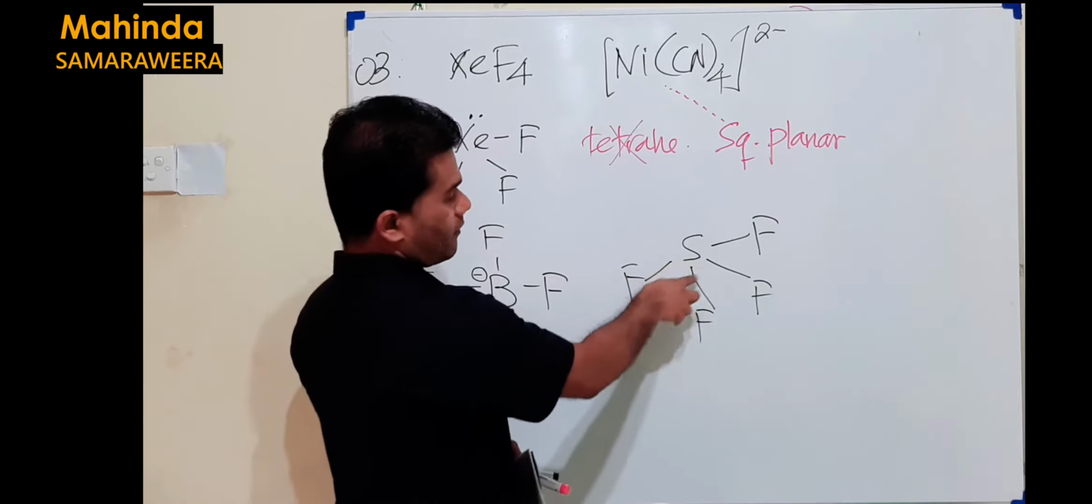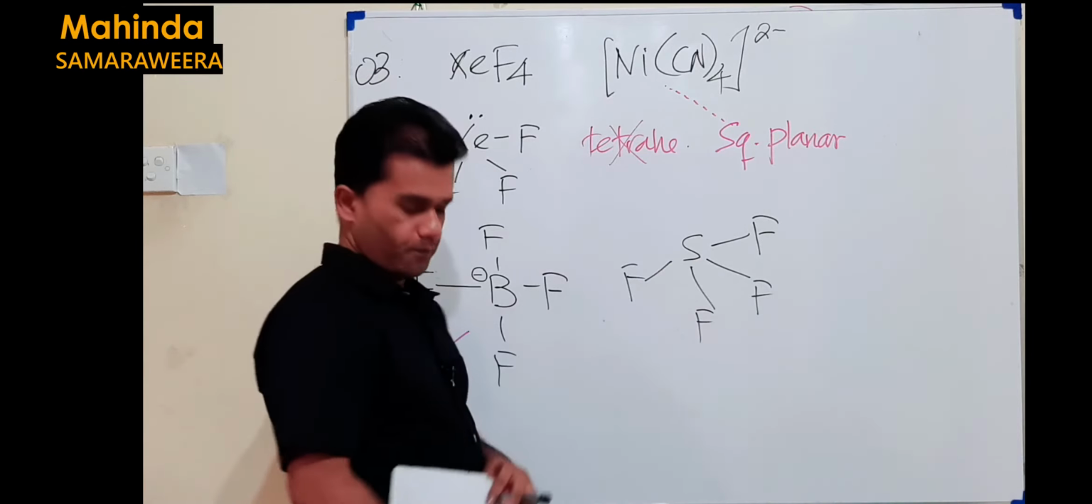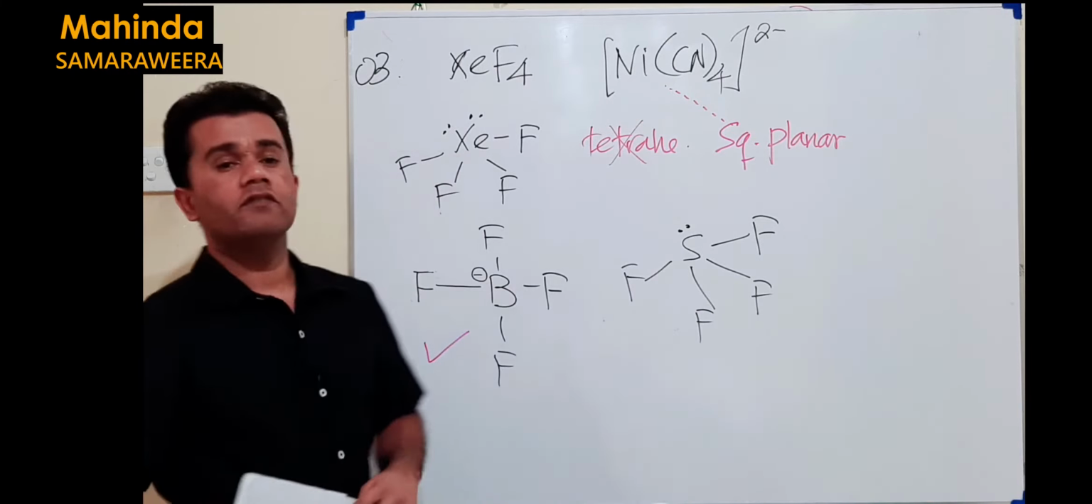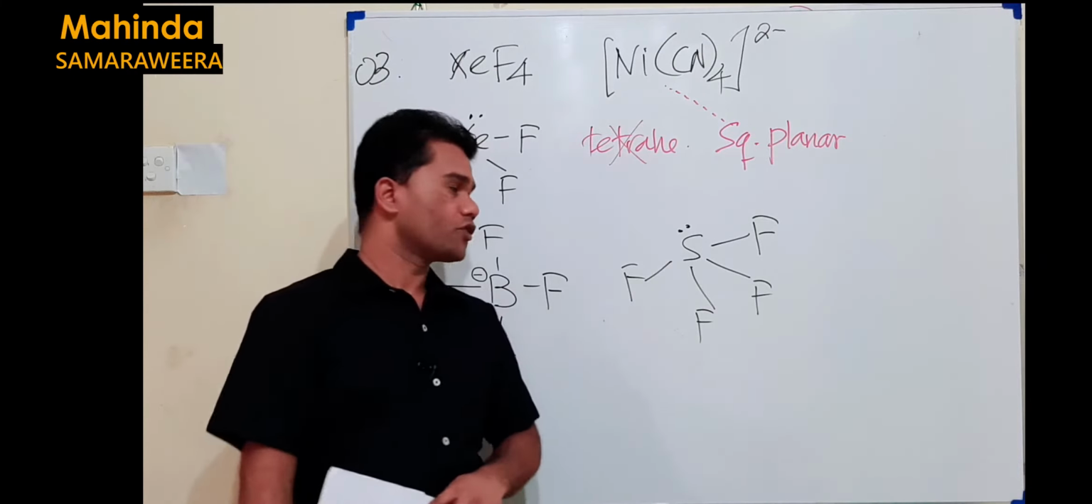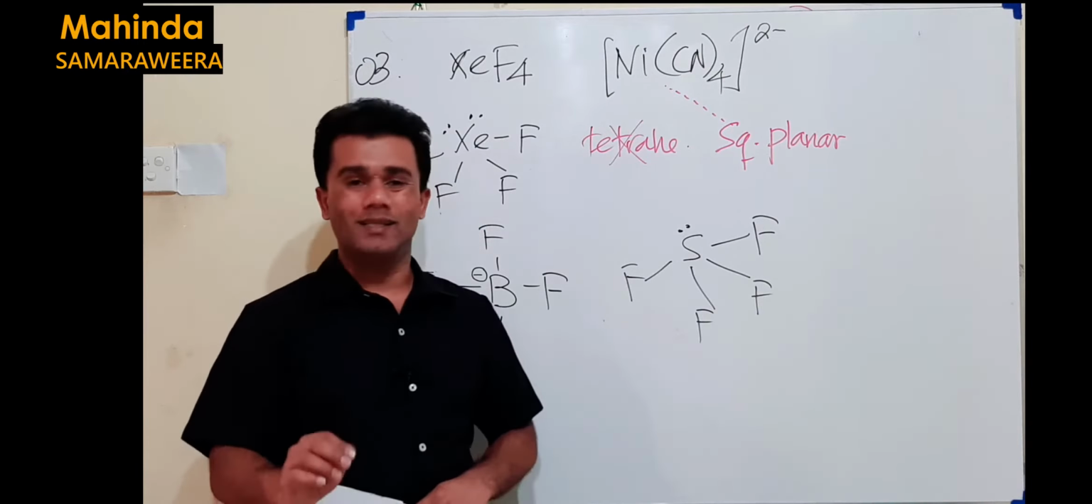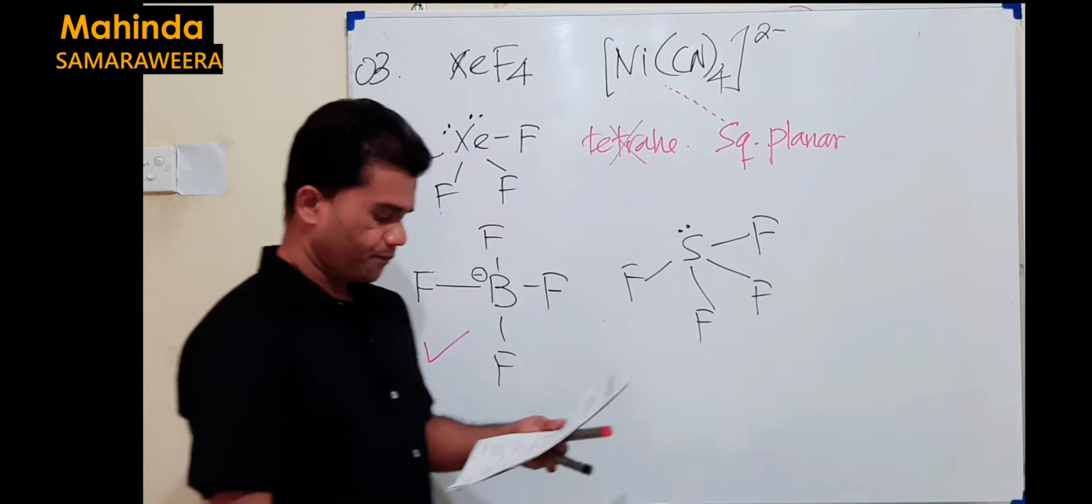How many electrons are available in the chemical bonding? Only 4. Out of 6, 4 given. So 1 remains. There are 5 VSEPR pairs. The geometry should be trigonal bipyramid, but the shape should be seesaw, not the tetrahedral one.